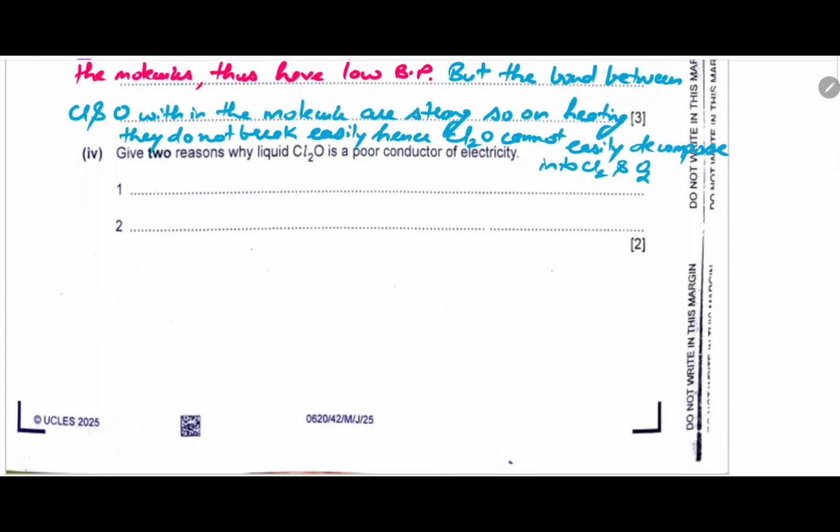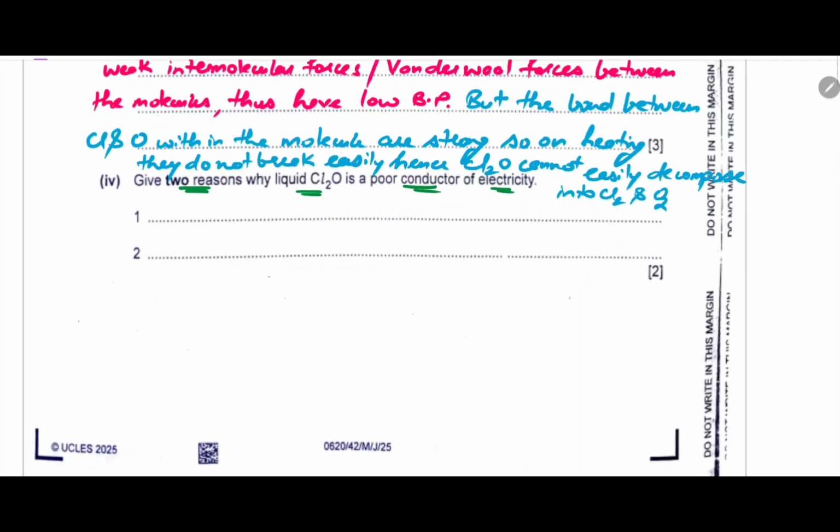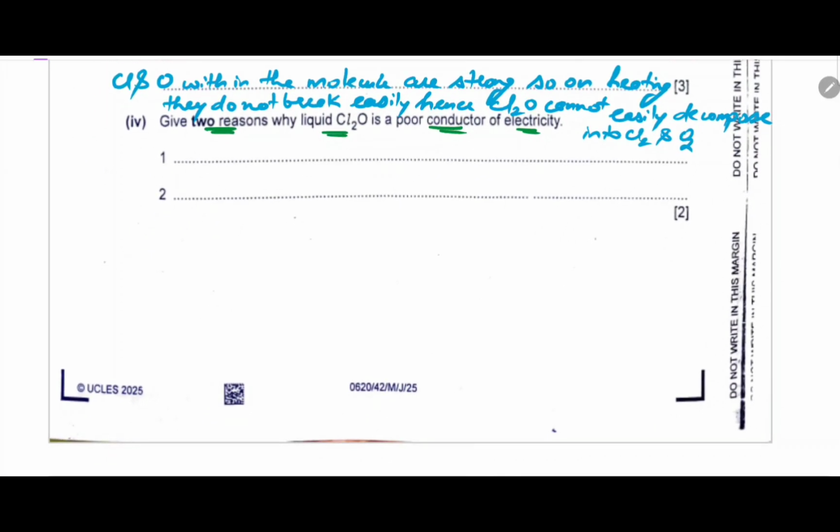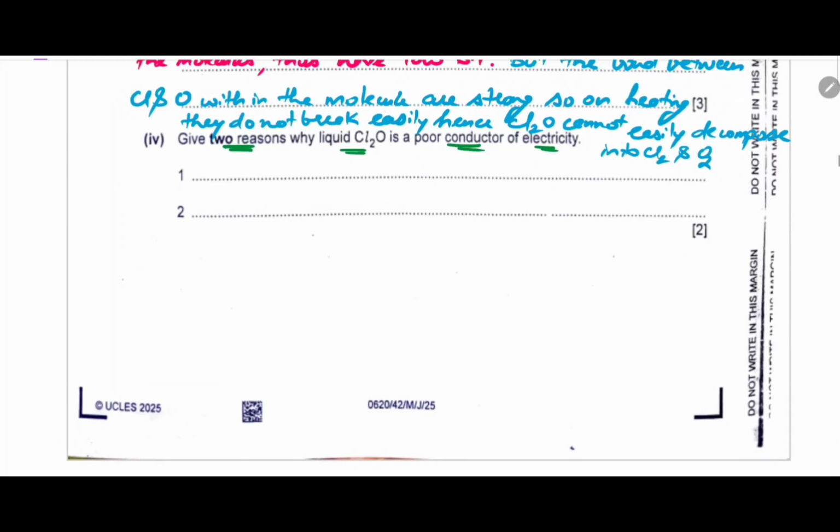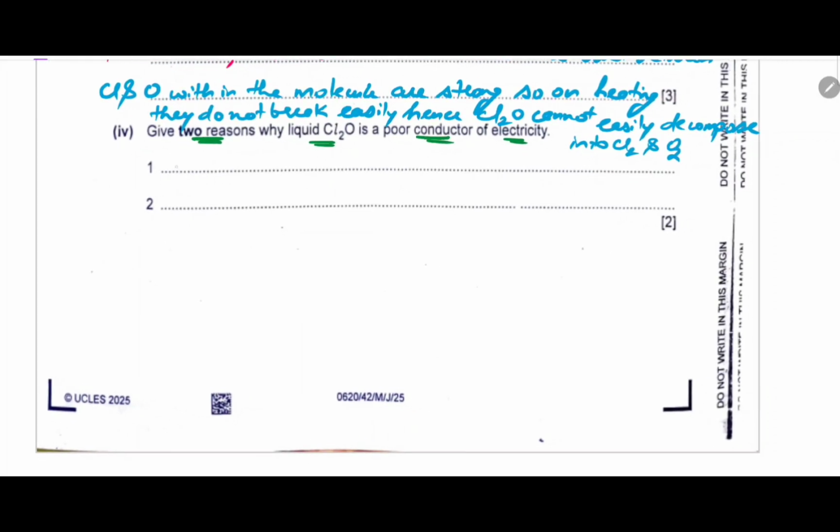Next, fourth part: give two reasons why Cl2O is a poor conductor of electricity. As we had written earlier, it is a covalent compound, and covalent molecules do not contain any ions, hence cannot conduct current. The first reason: it's a covalent molecule, hence does not have any ions for conduction of current.